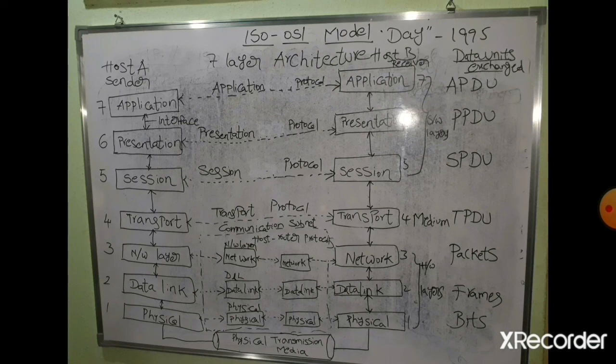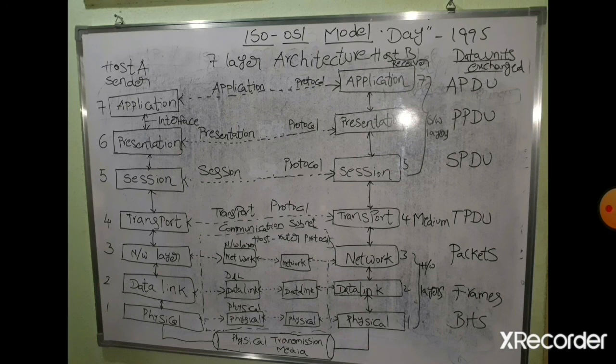At the sender side, each layer communicates with the corresponding layer at the receiver side by using a protocol. The application layer at the sender side communicates with the application layer at the receiver side using the application protocol. The presentation layer at the sender side communicates with the presentation layer at the receiver side using the presentation protocol. In the same way, the session layer at the sender side communicates with the session layer at the receiver side using the session protocol.